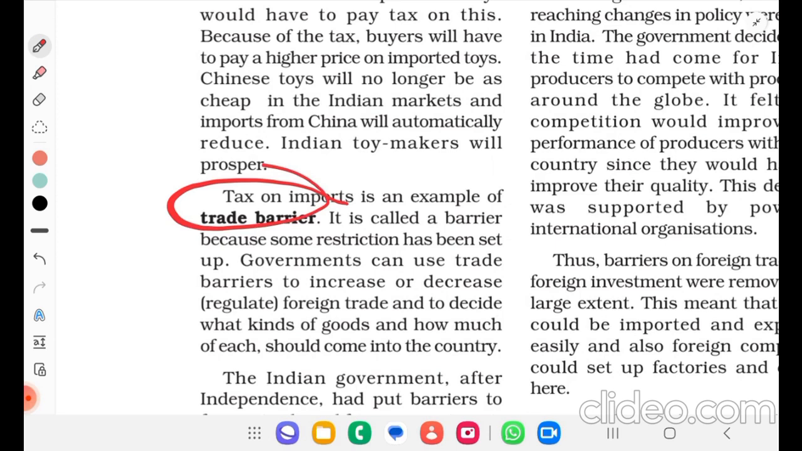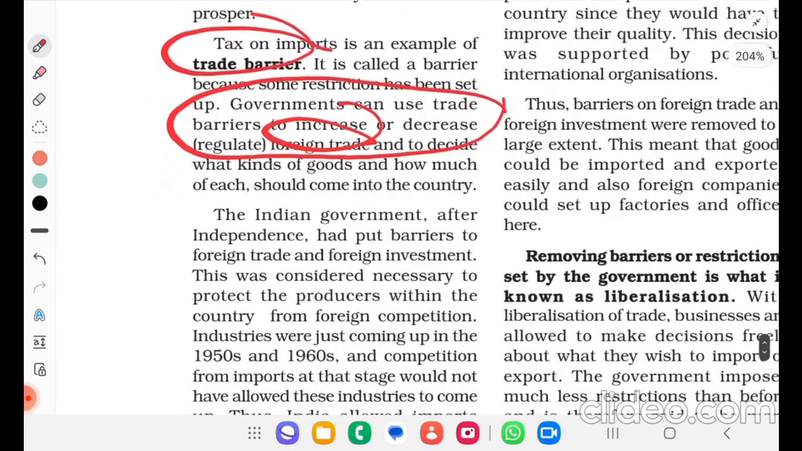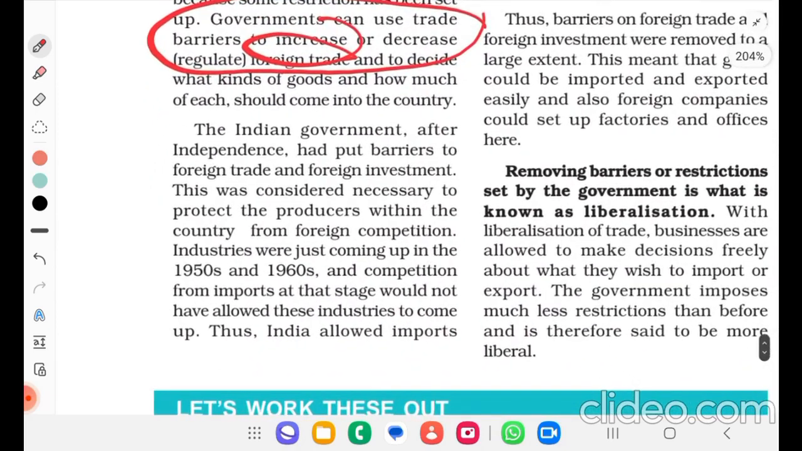Government can use trade barriers to increase or decrease or regulate foreign trade. So tax can be one mode, and to decide what kind of goods and how much of each should come into the country. The Indian government after independence had put barriers to foreign trade and foreign investment.